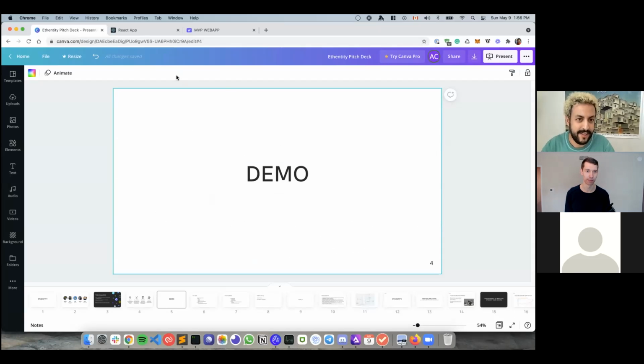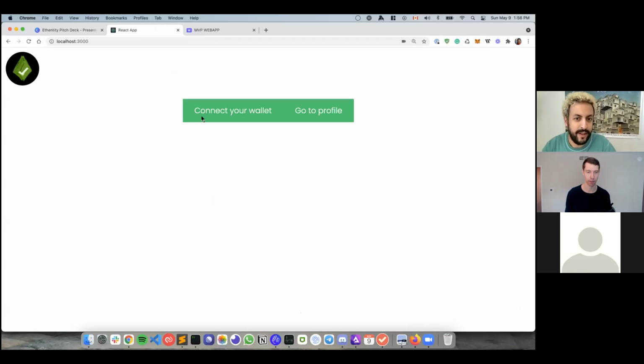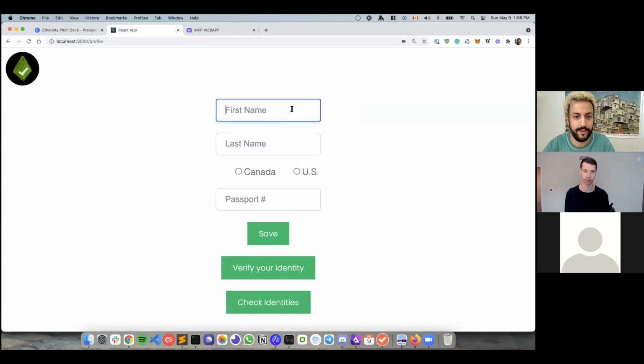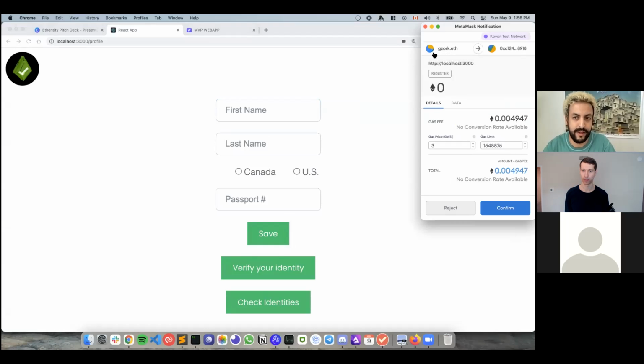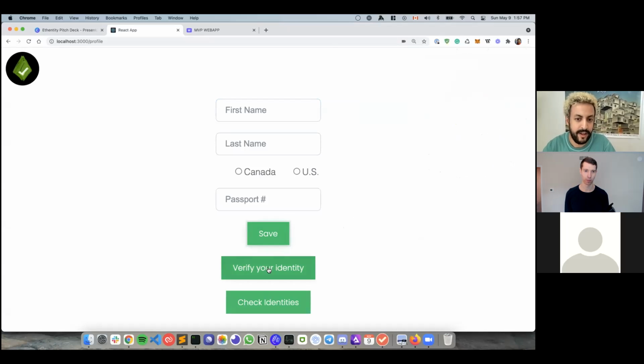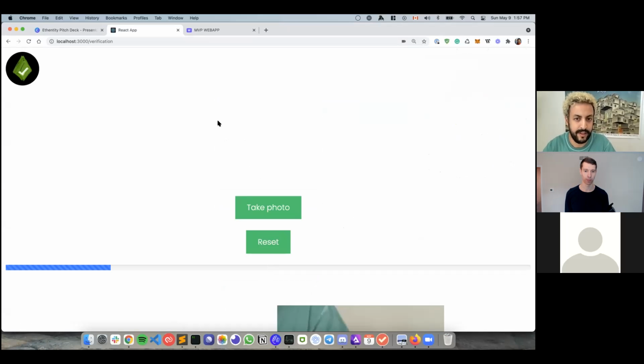Cool. Thanks, Aaron. So when a user lands on the app and sees the landing page, where they can see how the app works, they can simply connect their wallet and go to their profiles. They would need to provide their personal information here and then save it by connecting to their wallet. And I'll just reject this one right now. Then once that's done, they can verify their identity.